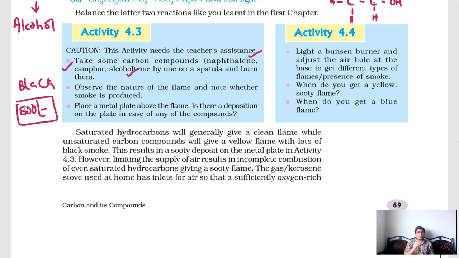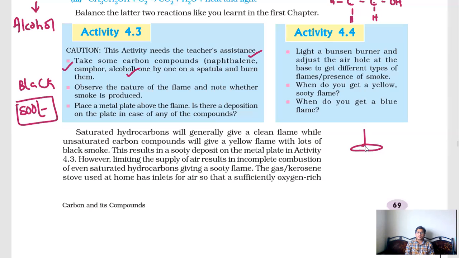So few compounds will produce that black powder called soot, black dust called soot. Here you can observe alcohol will not produce that, but camphor and naphthalene will produce black soot. Why? We'll discuss. Activity 4.4.